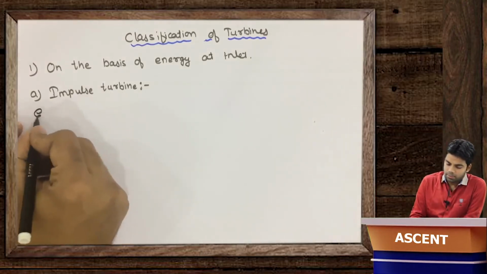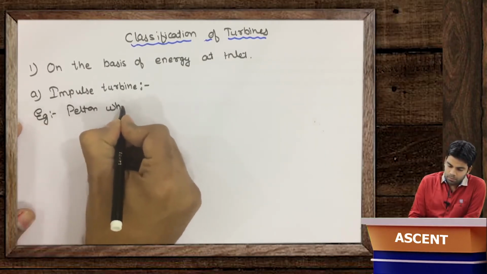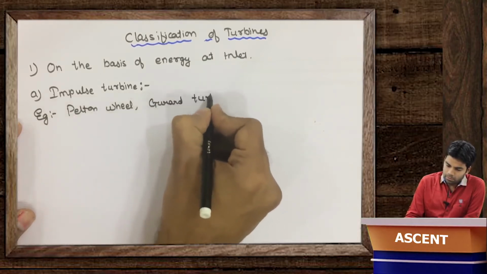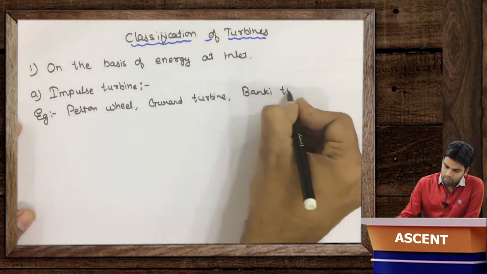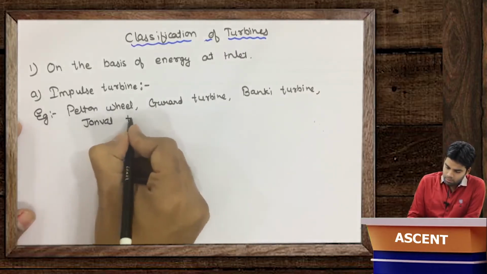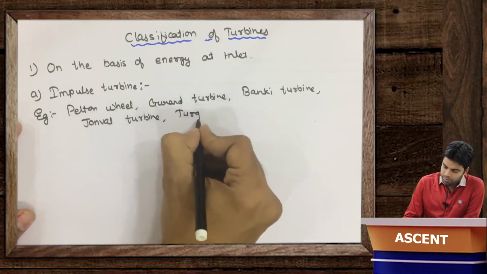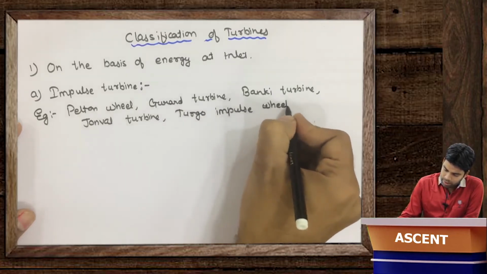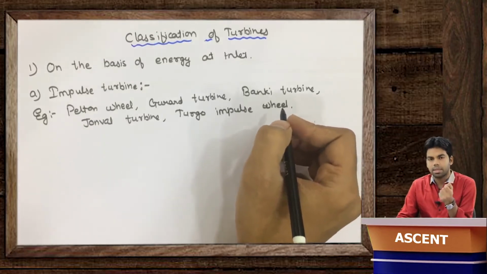For example, Pelton wheel, Gourard, then you have Banki turbine, Jonwald turbine, and turbo impulse wheel. So all these turbines have only kinetic energy as input, so such turbines are termed as impulse turbines.